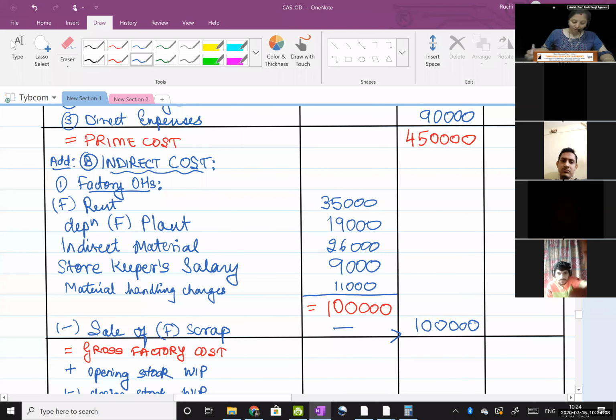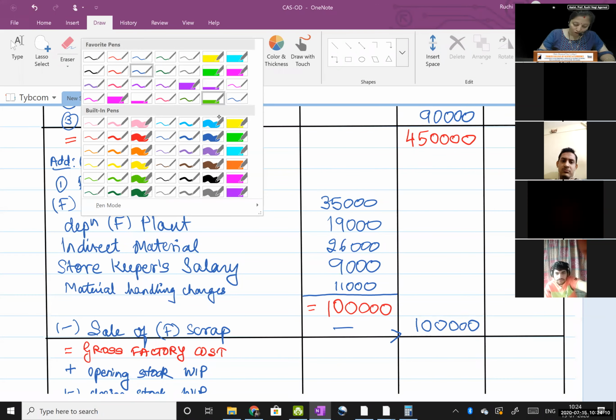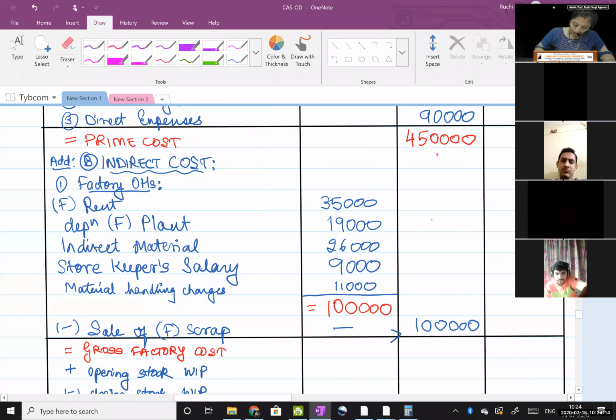Then take the inner column total in the outer column and add the previous total. 1 lakh plus 4 lakh 50 of prime cost, 5 lakh 50.